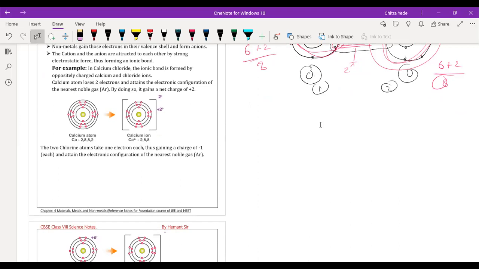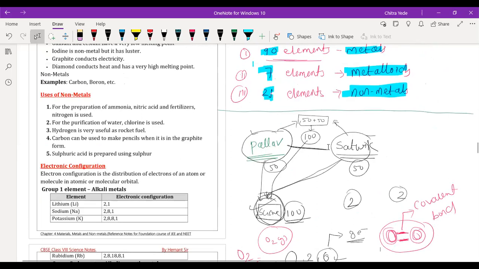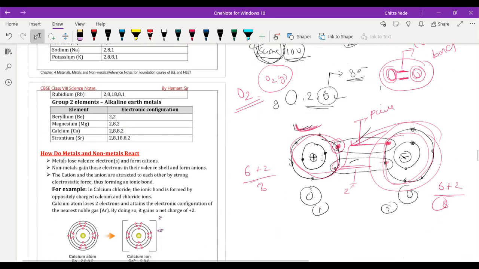They are going to bond with each other in order to complete. Like Satvik and Pallav, what they are doing, they have bonded in order to complete their study. So they have shared 50 rupees, 50 rupees each, and they bought the science book and they are sharing. In this way, these two oxygen atoms are also sharing electrons. Like the first oxygen atom has 6 electrons of its own and 2 electrons which are shared by the other. So a total of 8 electrons will be present in their outermost shell and they become stable.